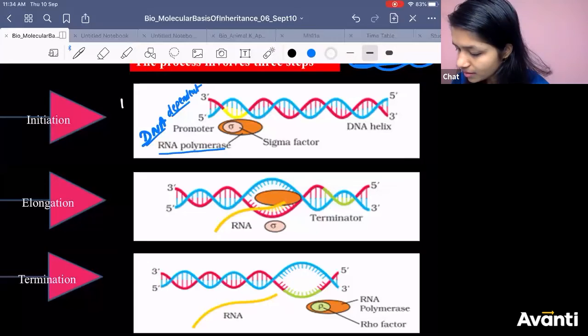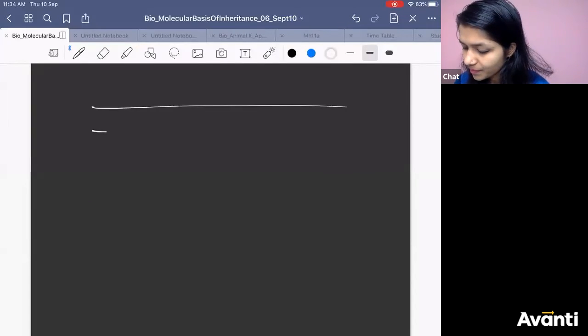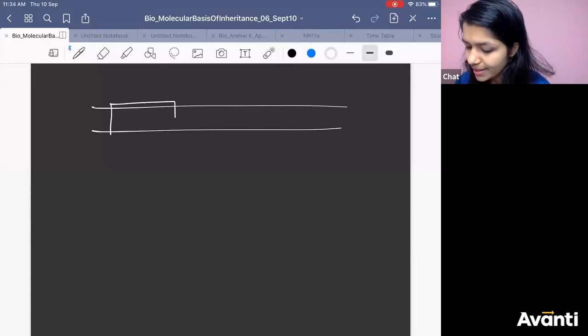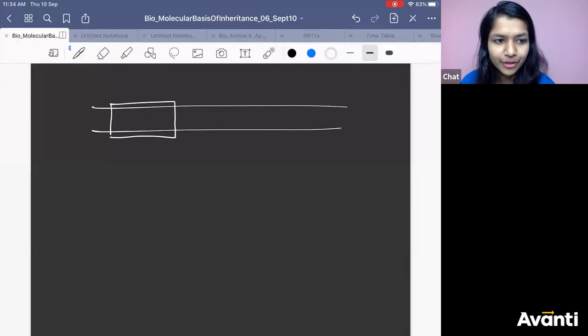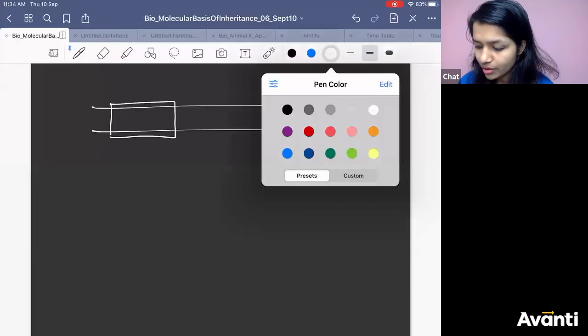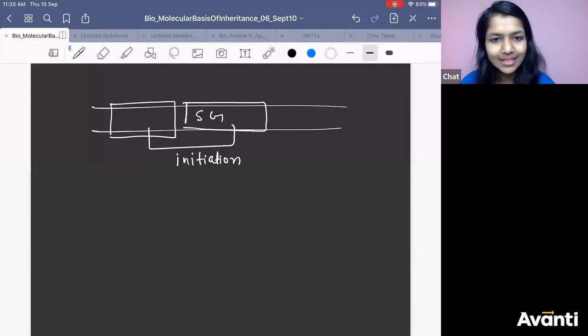Or I will make another diagram here. Okay? Let's say this is your promoter site. And somewhere from here, you are going to start what? You are going to initiate the process. Initiation. Right? And then the structural gene, you will do elongation. Yes or no?